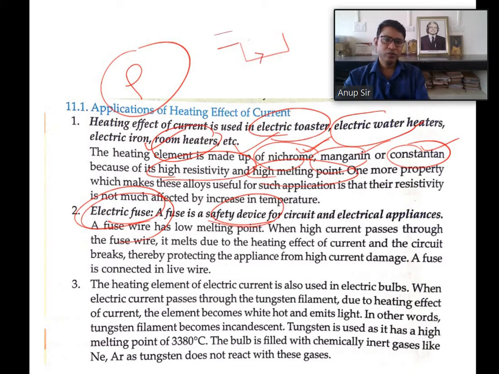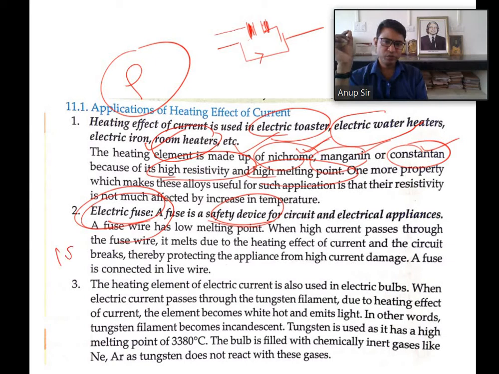You know that there are two wires. From one wire current easily passes, and the other is a thin wire having very low resistance.